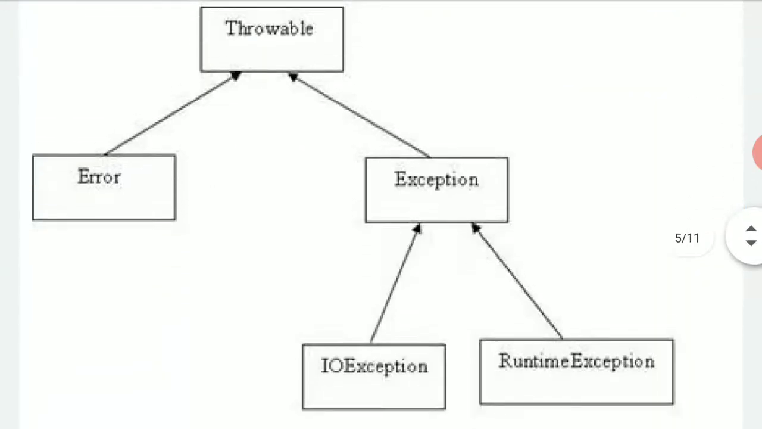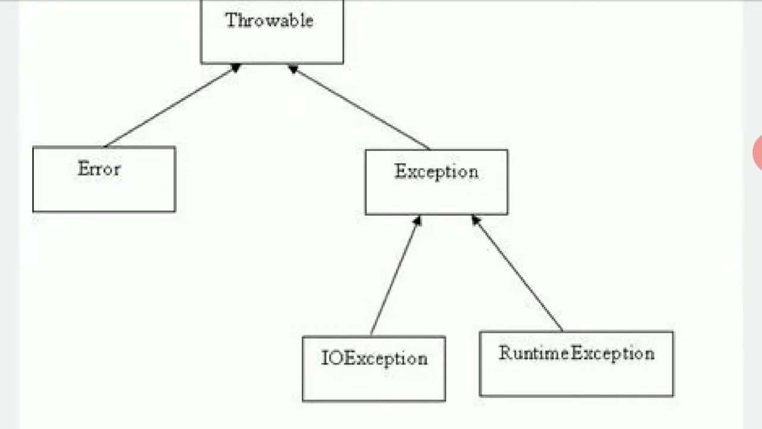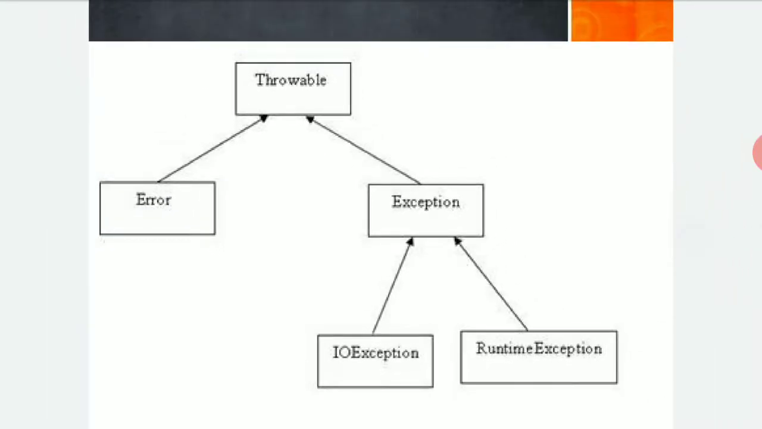But again, Exception has two main subclasses, IOException and the RuntimeException classes. This is a diagram which I came across. If there is an IOException, there is a RuntimeException. These both are subtypes of Exception. These exceptions may be a part of an exception also, or a part of an error also.